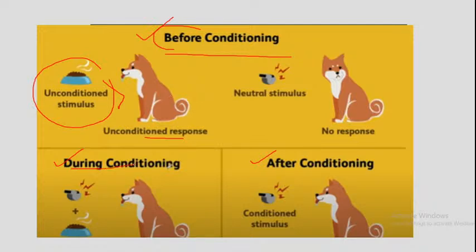Next, during conditioning. In this condition, Pavlov defined the whole process, where the unconditional stimulus and the conditional stimulus are presented together. And the last, after conditioning, he introduced the conditional response, and how the conditional response emerged with the help of the conditional stimulus.